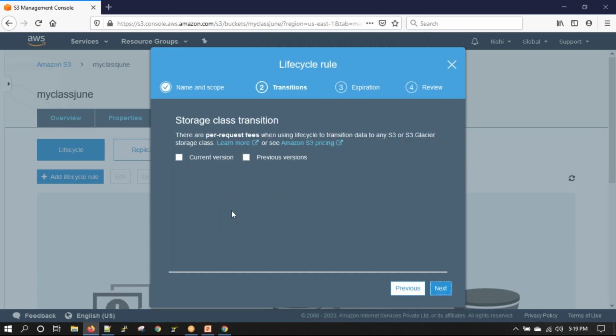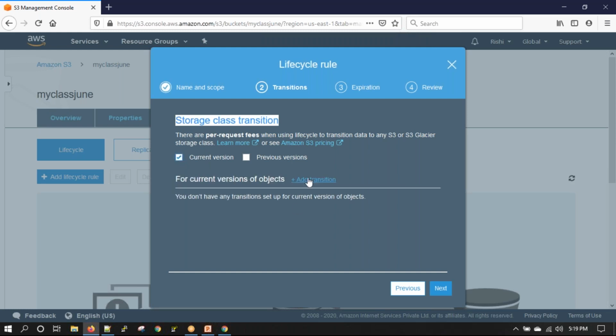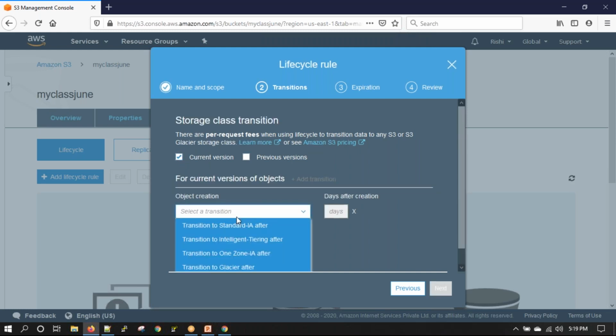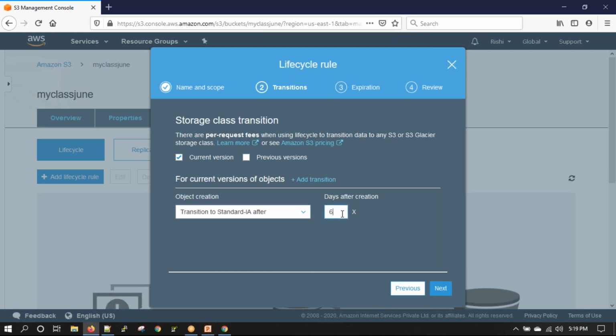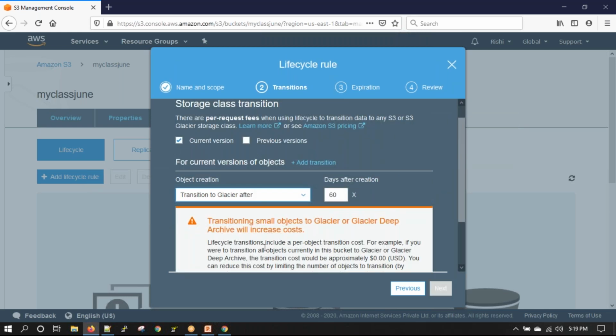I'll say next. Now, storage class transition. I can add a transition to standard IA after say 30 days or after 60 days, or whatever number. So I am saying change the storage class of my object to standard IA after 60 days. Or I can say move to intelligent tiering after 60 days, maybe move to one zone IA, maybe move to Glacier after 60 days. Depends on what I want to do.